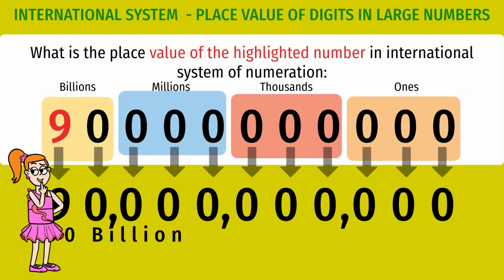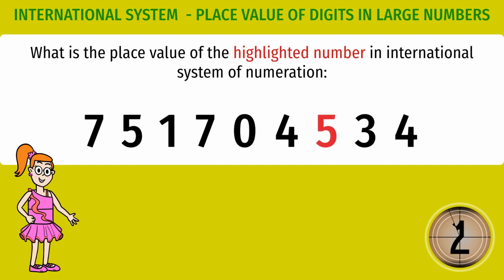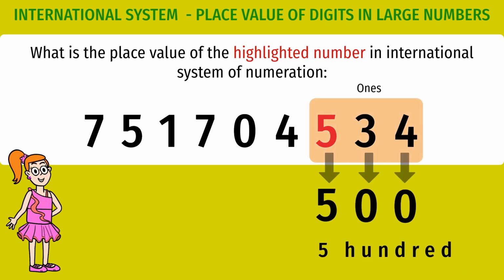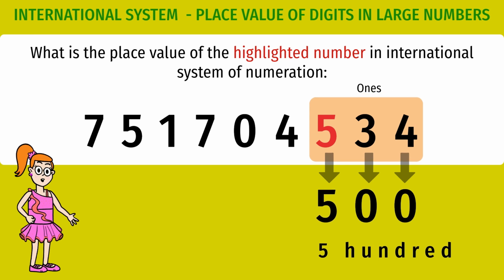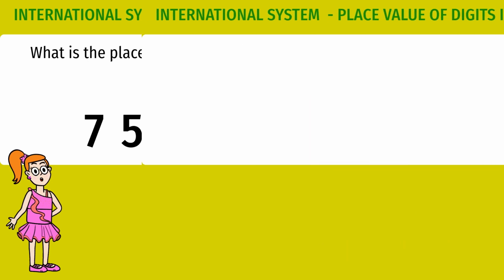all occupy 3 digits. What is the place value of 5 in the given number in the International System? The answer is 500. Notice the pattern. 5 is copied as is, and the digits after 5 convert to 0.